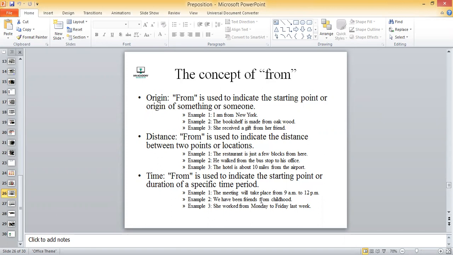We have been friends from childhood. Again, आपको childhood एक duration बताया गया, लेकिन आपकी जो duration है वो अभी तक चल रही है. We have been friends from childhood. You work from Monday to Friday, right? So Monday to Friday is again a duration or a specific time period that we are talking about. In the first example we talked about 9 to 12. So ये भी जो है क्या लेते हैं, from लेते हैं.